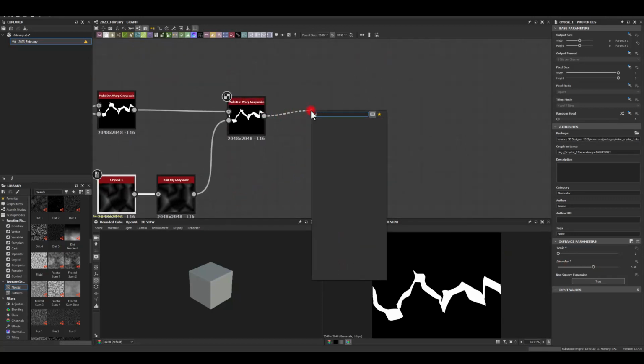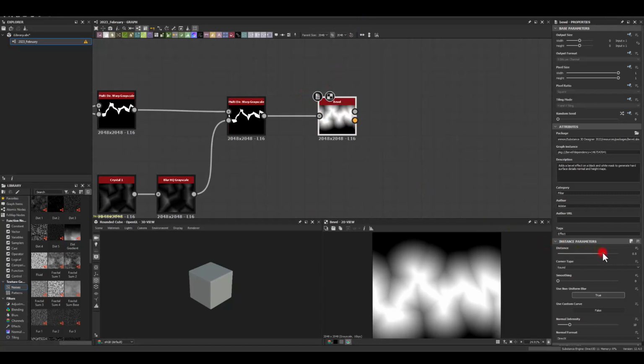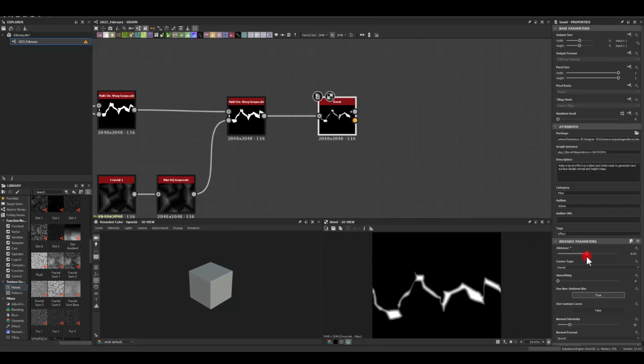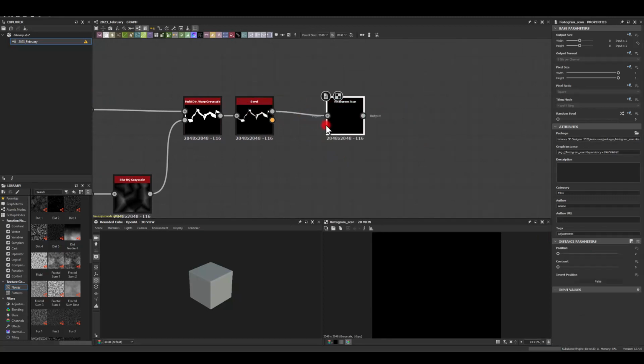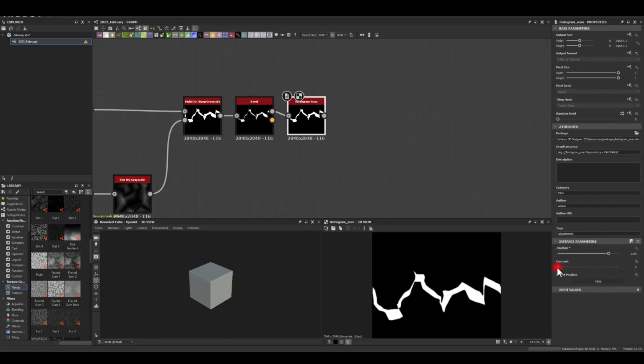Next, I'm gonna use bevel, and for the distance, I'm going to go into minus values, just slightly. And next, histogram scan, just to isolate the shape, and contrast as well.